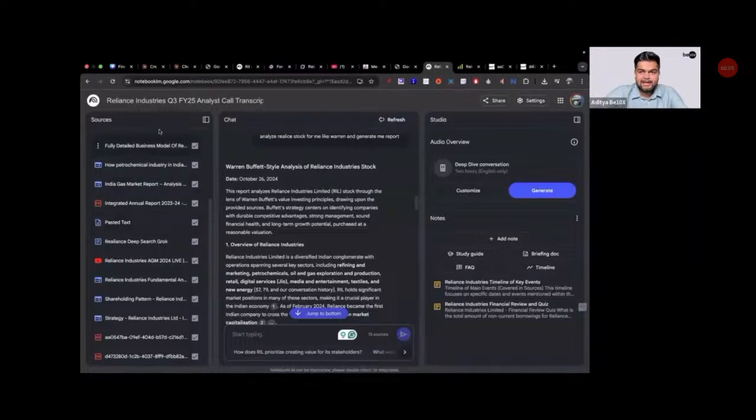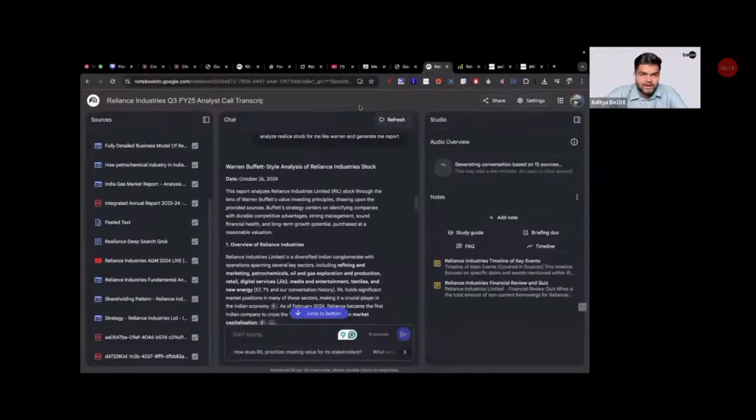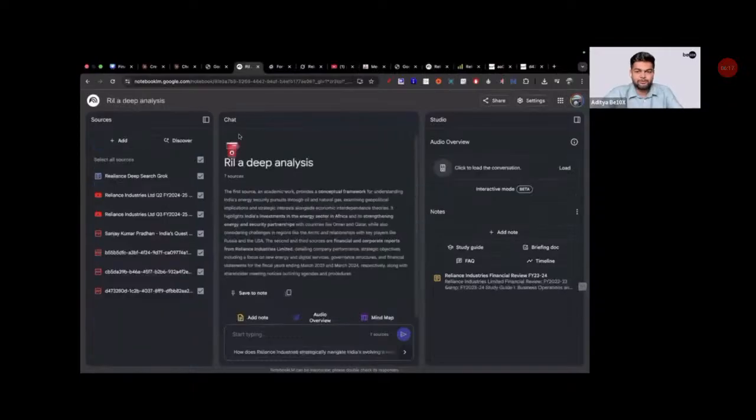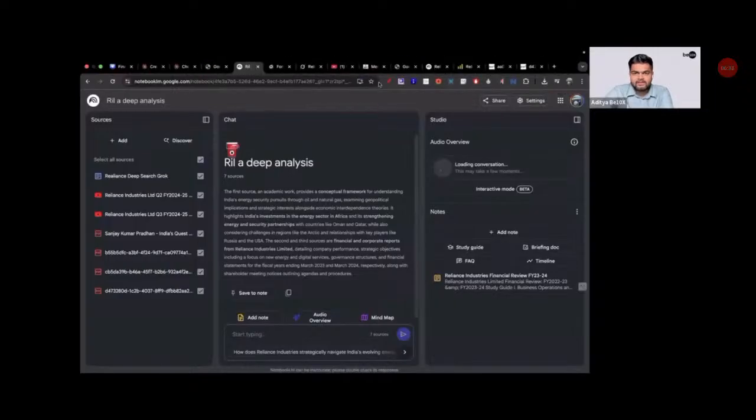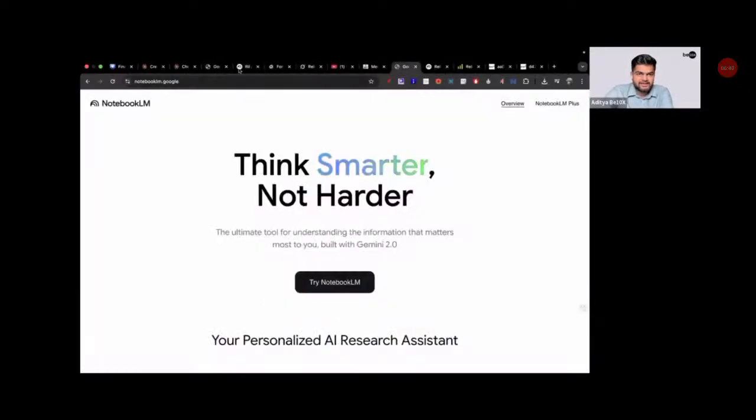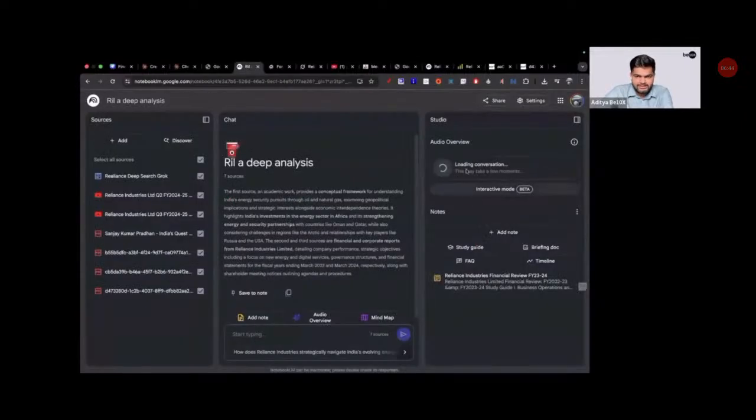Absolutely. So for that, you just have to click on this generate button, and it will generate a podcast. I have already done this exercise. I was analyzing Reliance, so I uploaded one book by Mr. Shankar Kumar Pradhan on the Indian oil and natural gas industry. I gave it context on the industries, and also uploaded relevant videos and annual reports, and created one podcast. I'll show you how this podcast works. Generating takes 2-3 minutes, so I'm loading the one I already have.